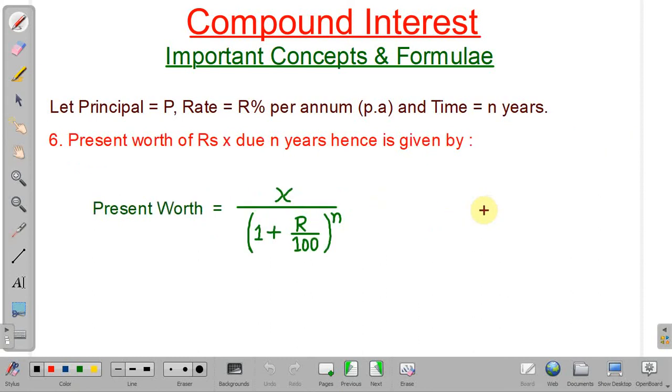Next one is present worth. So present worth is nothing but the principal. Suppose you know the future amount, so the future amount is rupees X after n number of years, and the rate of interest is R% per annum. Then present worth will be equal to X divided by 1 plus R by 100 to the power n, where X is your amount. Okay, so this is nothing but a rearrangement of the same formula which we have discussed earlier.